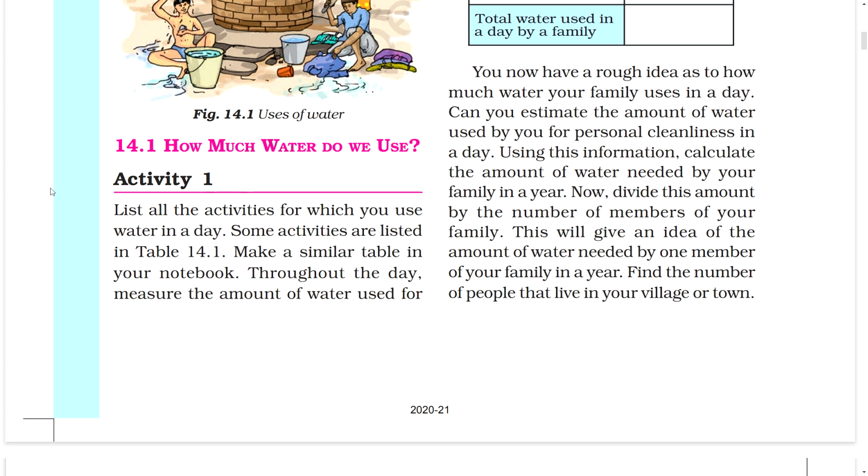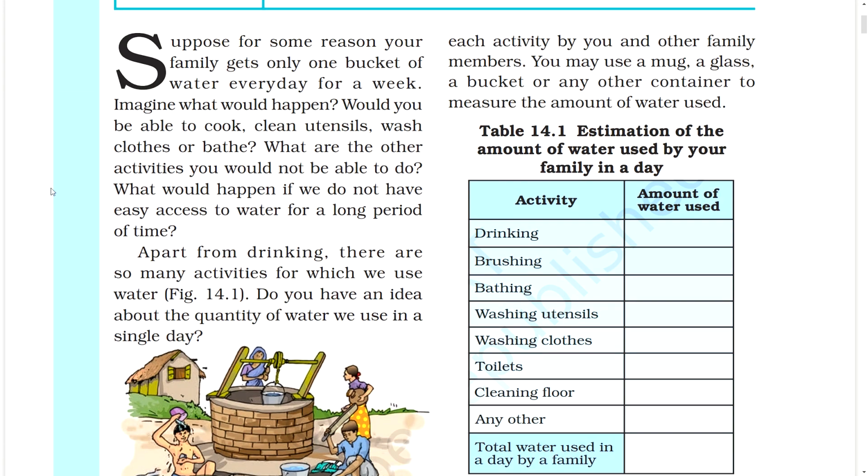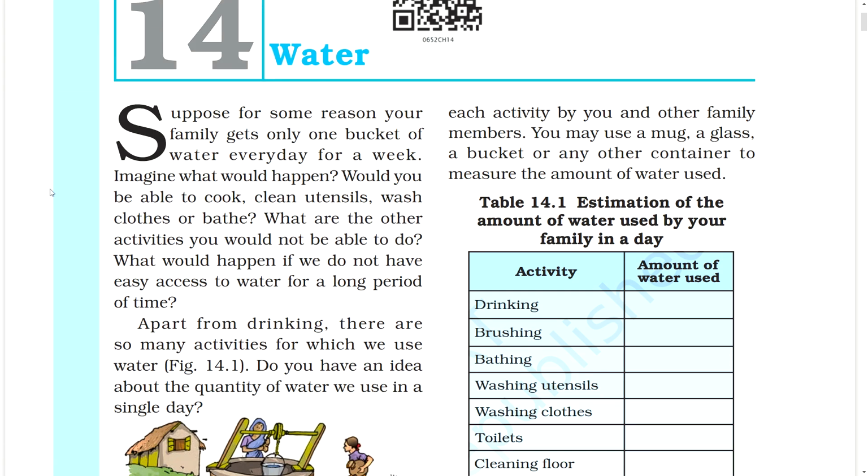14.1. How much water do we use? Activity 1. Do this. List all the activities for which you use water in a day. Some activities are listed in the table. Make a similar table in your notebook. Throughout the day, measure the amount of water used for each activity by you and other family members. You may use a mug, a glass, a bucket, or any other containers to measure the amount of water used.